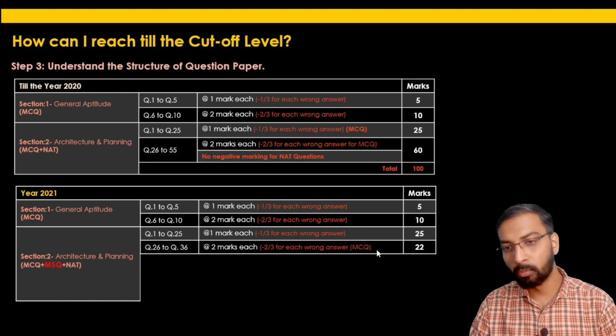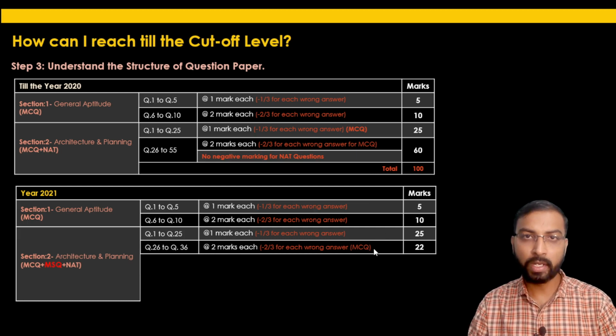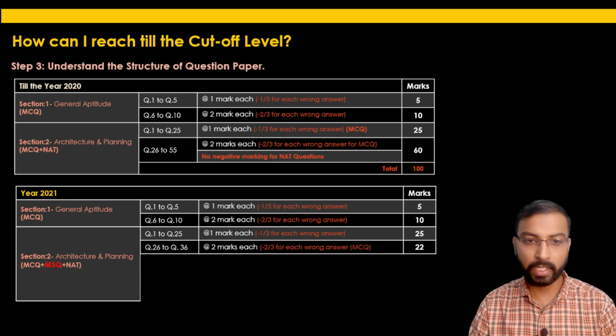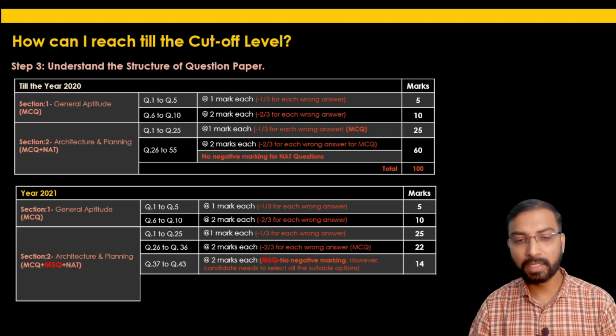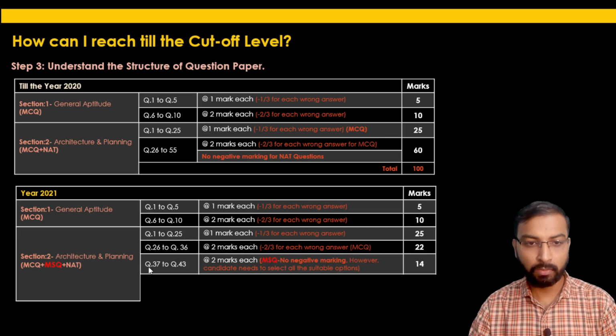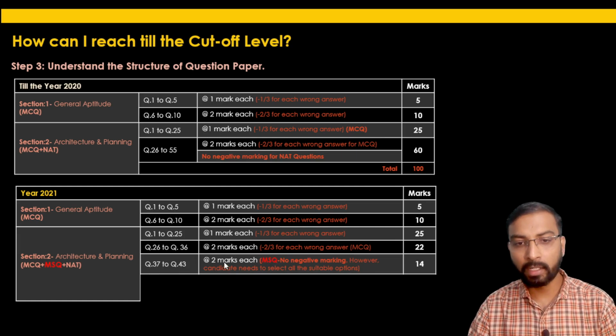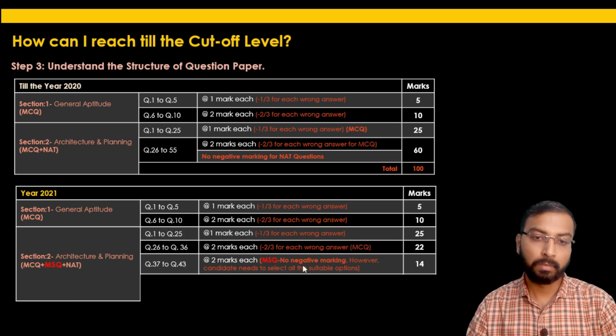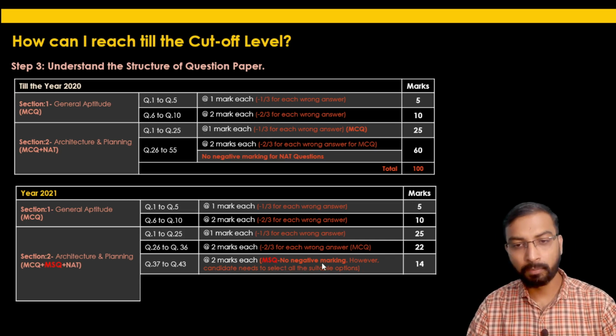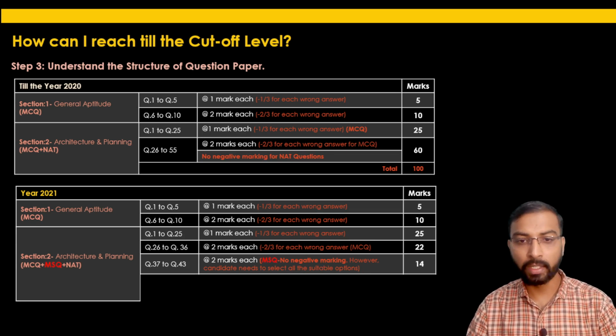So more or less we can say the number of MCQ-type questions was reduced in the year 2021, and they introduced a new type of question, that is MSQ, multiple select question. These 7 questions, from question 37 to 43, carried 2 marks each and were, as I said, multiple select questions. The negative marking was restricted here. There was no negative marking for multiple select questions, but at the same time, achieving the full 2 marks was a difficult task.